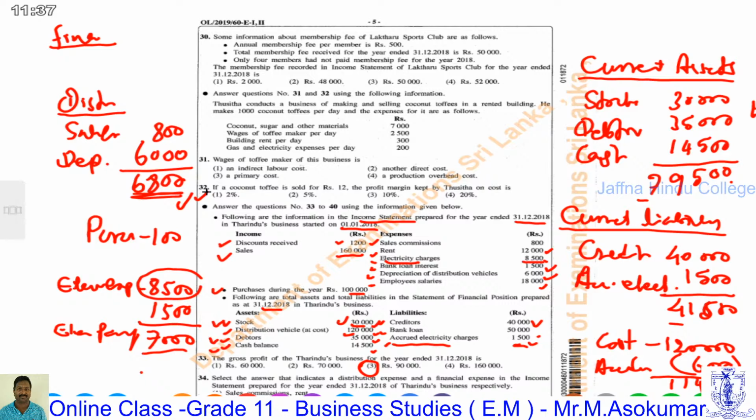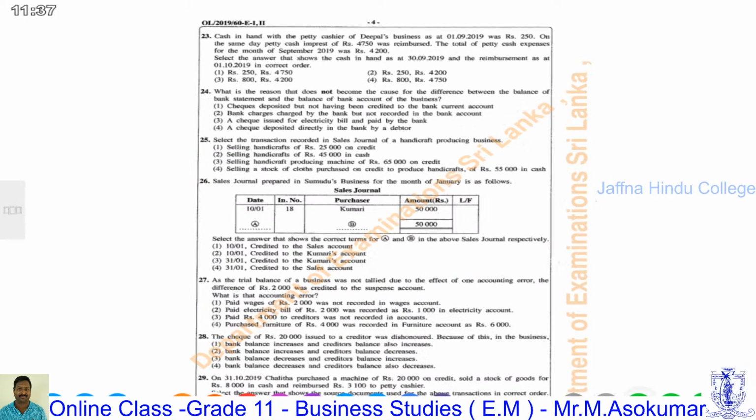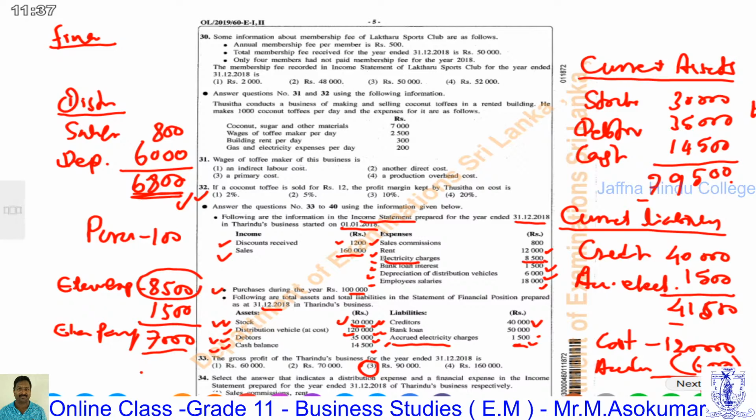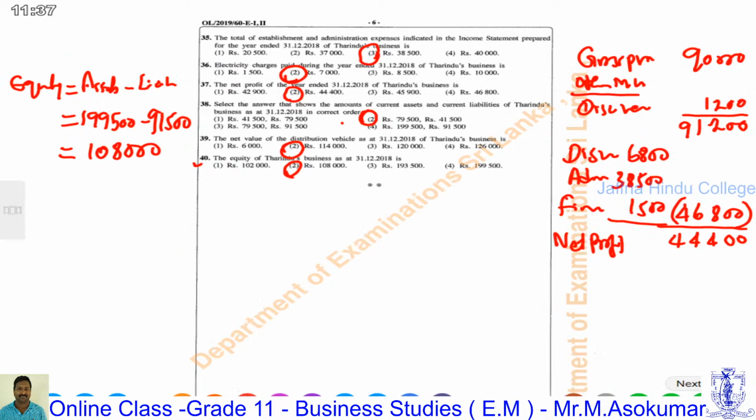If a coconut toffee is sold for 12 rupees, the profit margin kept by the business. This is related to the manufacturing account. Therefore, it is not related to this area. Yes, only 8 questions are given in this area in MCQ type. Next, we are going to discuss question number 7.